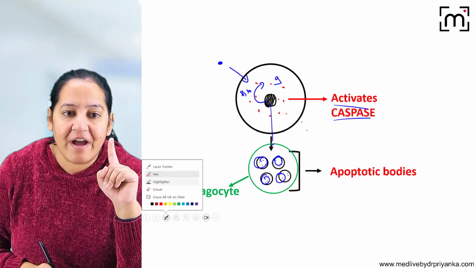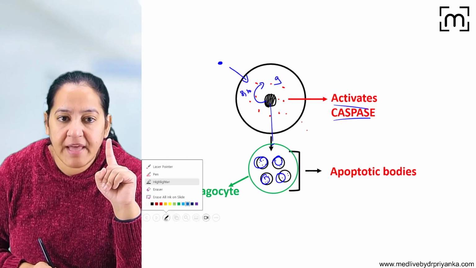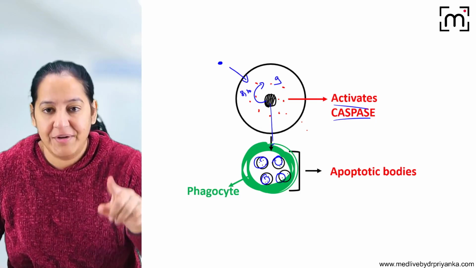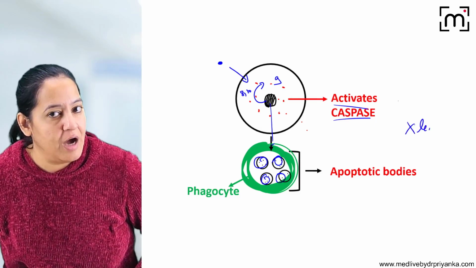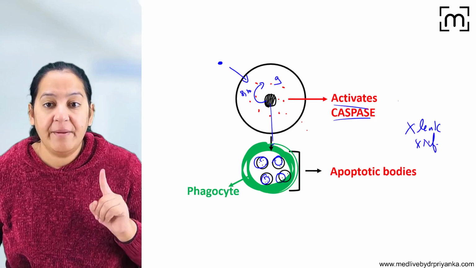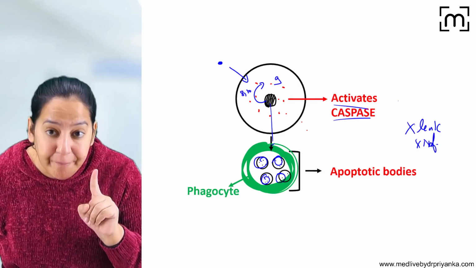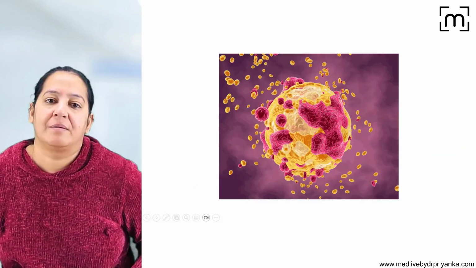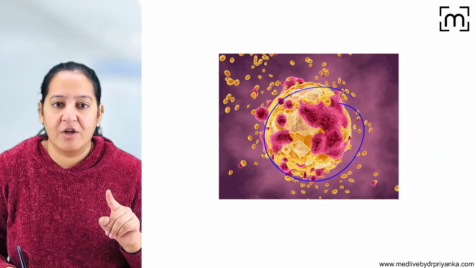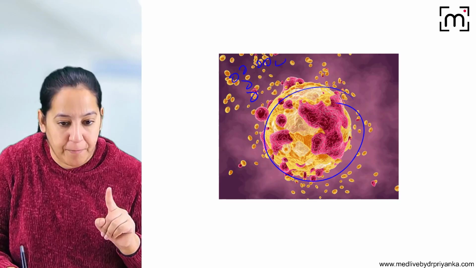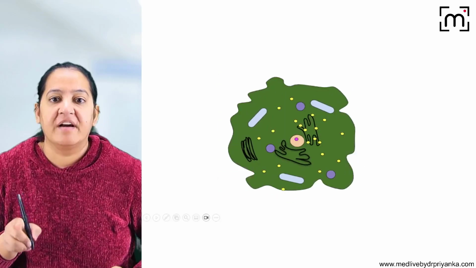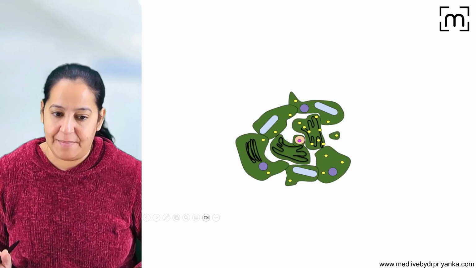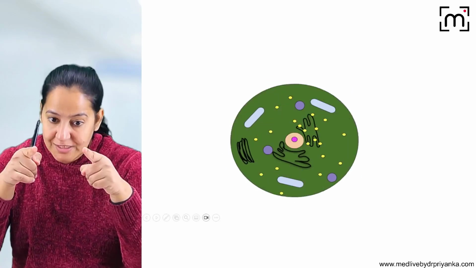In the end, a phagocyte comes. This is the phagocyte, engulfing all the apoptotic bodies. During the entire process, no leakage outside, no inflammation. Inflammation is characteristically virtually absent in apoptosis, which differentiates it from necrosis, the other type of cell death. Please learn. You can see the cell converting into multiple small apoptotic bodies. Each apoptotic body contains a small portion of the cytoplasm, the nucleus, and the cell membrane. So the entire cell converts into multiple small apoptotic bodies.